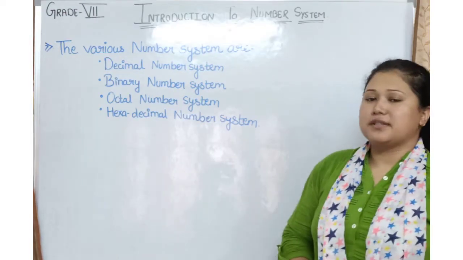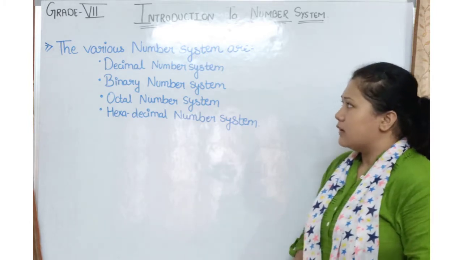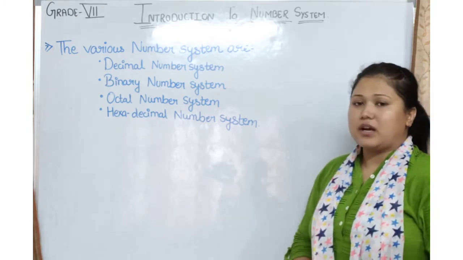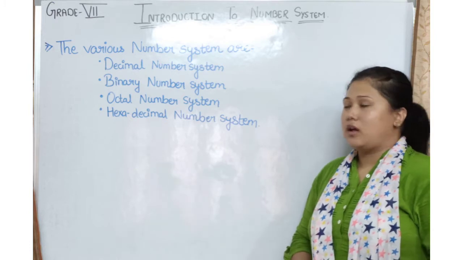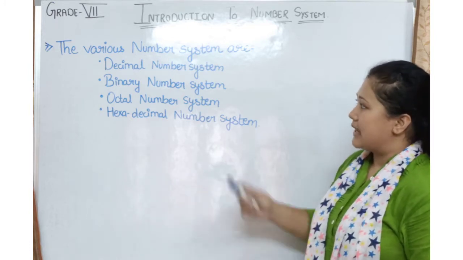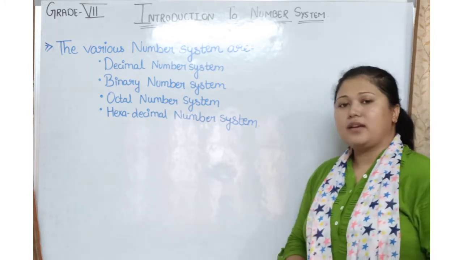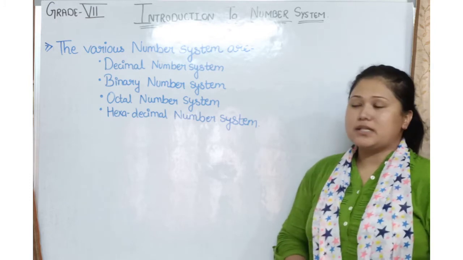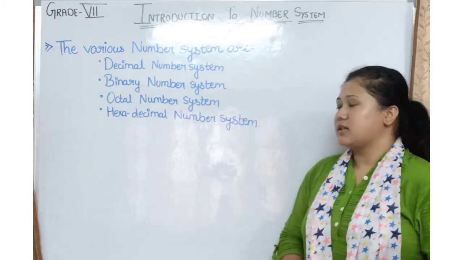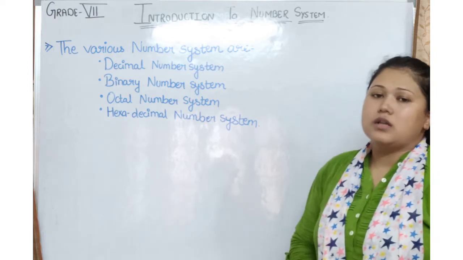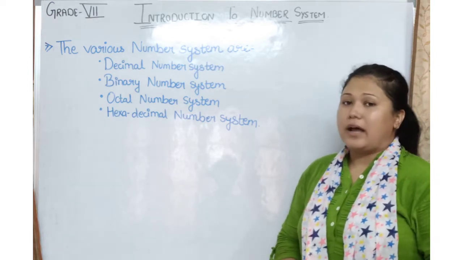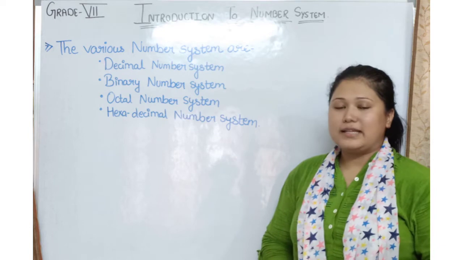Introduction to number system. There are various number systems in the computer world. Some are decimal number system, binary number system, octal number system, hexa number system and so on. So in this chapter we will cover and see the conversion of all these number systems.